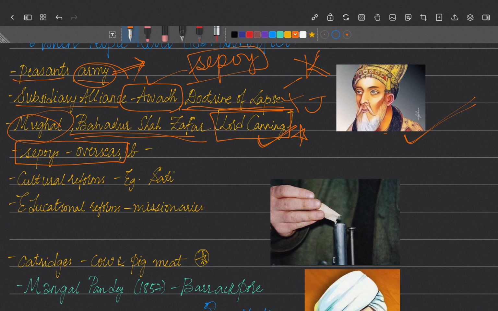And when they were posted to another place, they were not given any extra expenses, called bata as we say in Hindi. That was also not given. That also angered the soldiers, as they were not given any extra amount when posted to some other place, without being given any necessities.